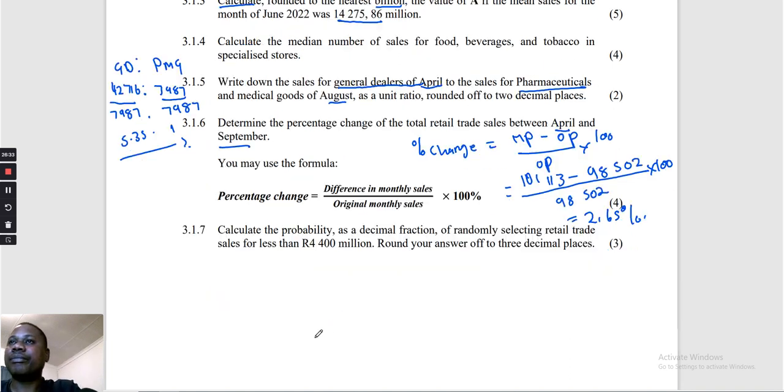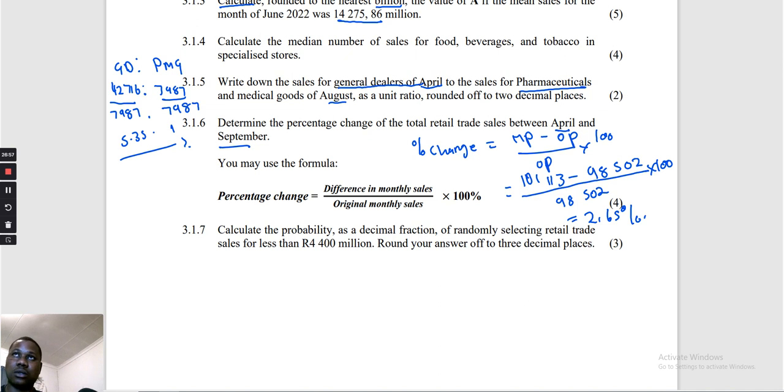Now calculate the probability, as a decimal fraction, of randomly selecting a retail trade of less than 4.4 million. Round your answer to 3 decimal places. So we're going to look at any retail that has less than 4.4, across all the years.